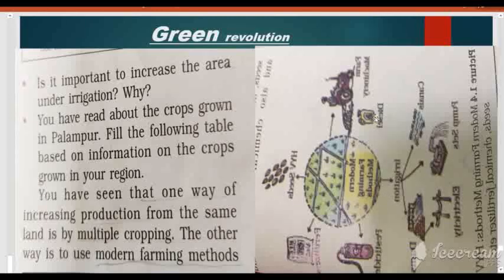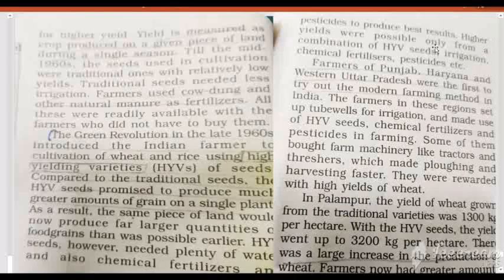Modern farming methods include the use of tractors, tube wells or bore wells, pesticides and chemical fertilizers. Only by modern farming methods are farmers able to produce more food grain, especially wheat and rice. Farmers of Punjab, Haryana and western Uttar Pradesh were the first to try out the modern farming method in India.